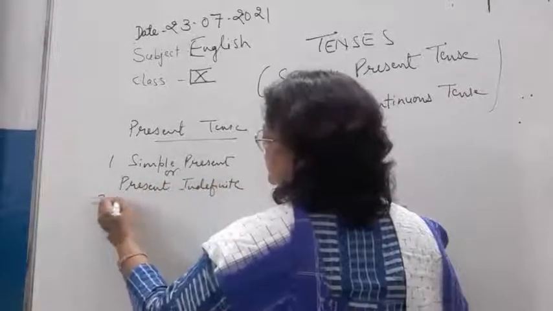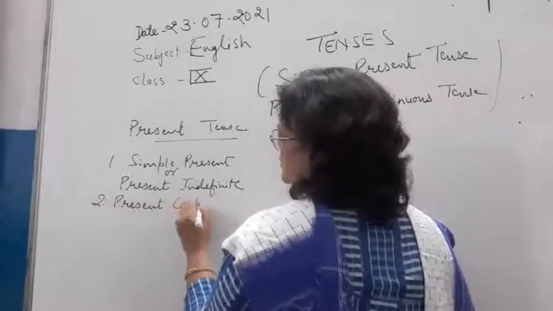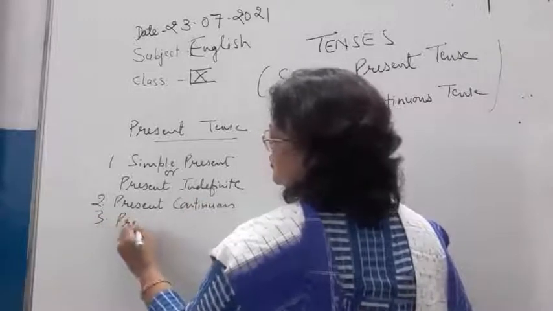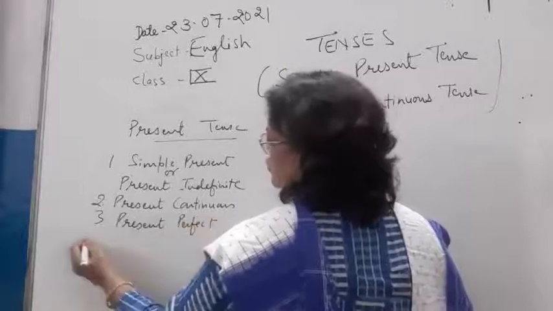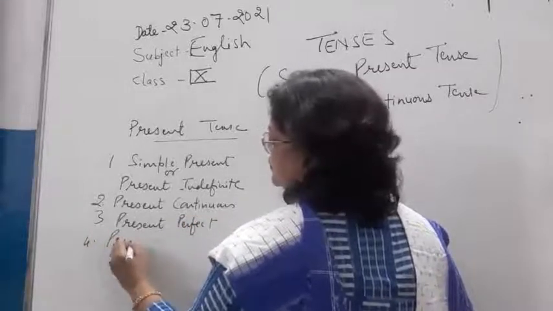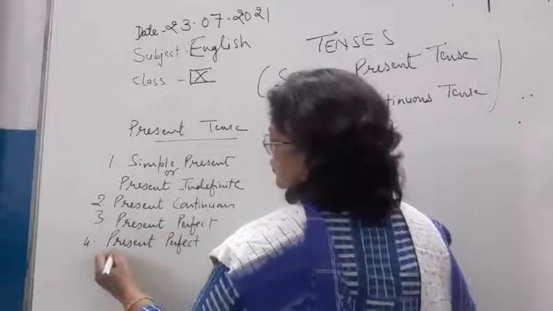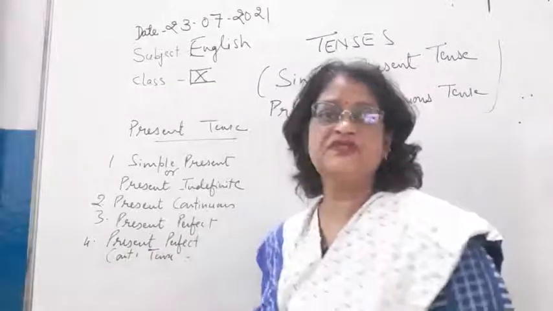Similarly, children, we have present continuous. Third is present perfect tense. Fourth is present perfect continuous tense. So these are the four tenses of present tense.